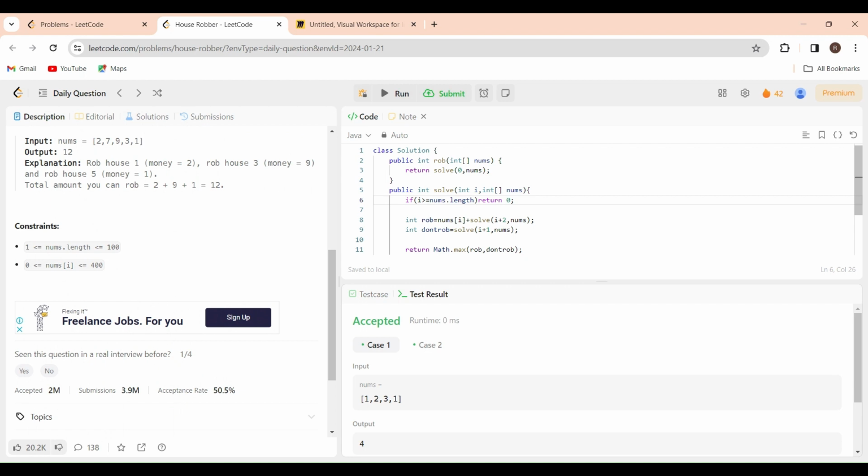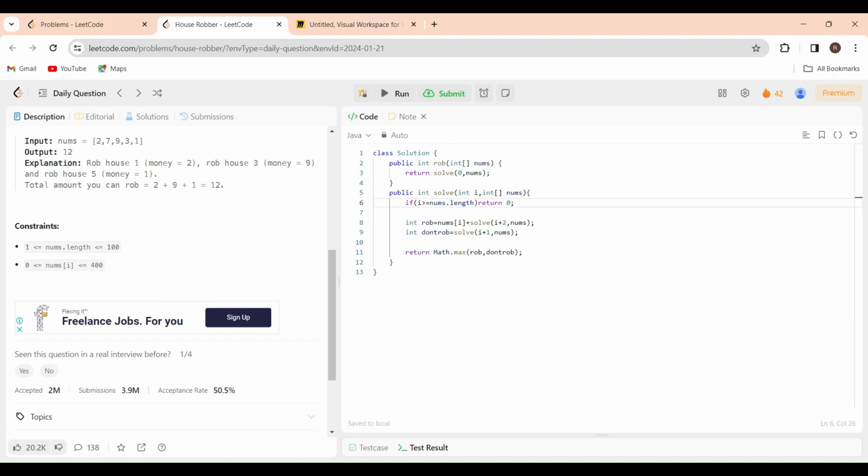What will be the optimization of the recursive solution? It will be DP. So we will be using a dynamic programming approach here. Before going to the dynamic programming approach, to see how we can apply it, we will visualize it with a recursive tree. So we will see the recursive tree of this recursive solution.